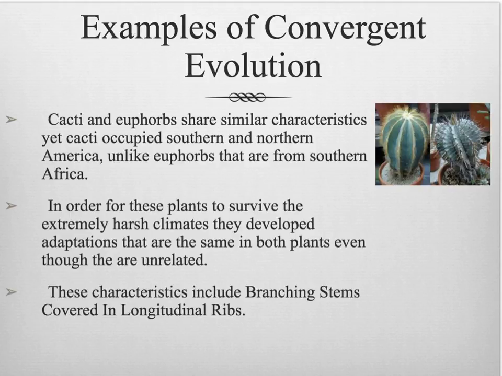Examples of convergent evolution: cacti and euphorbs share similar characteristics, yet cacti occupy southern and northern America, unlike euphorbs, which are from southern Africa. In order to survive the extremely harsh climates, these plants developed adaptations that are the same in both, even though they are unrelated. These characteristics include branching stems covered in longitudinal ribs. These ribs are able to contract in periods of very hot weather, acting as a shield to protect the stomata. This is especially efficient in desert environments because the plant is able to protect its pores, conserve water, and regulate gas exchange.